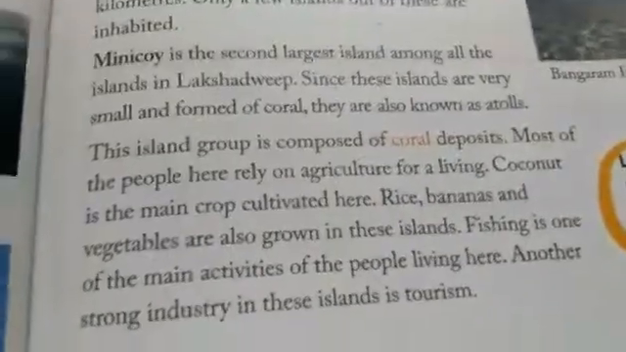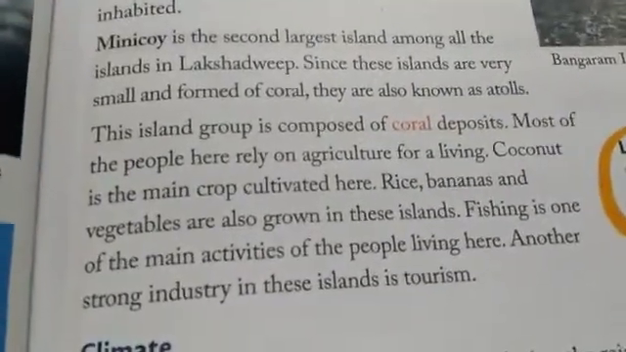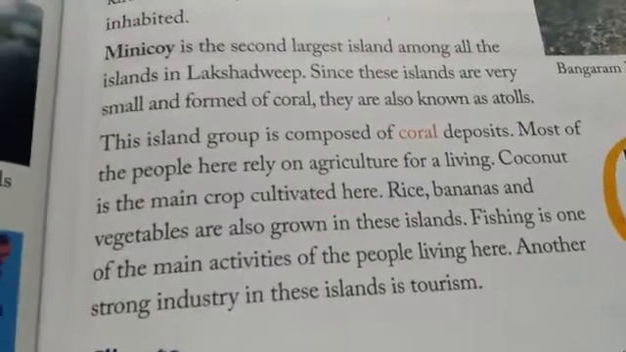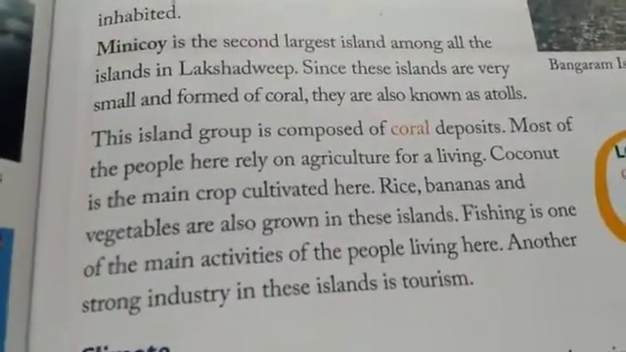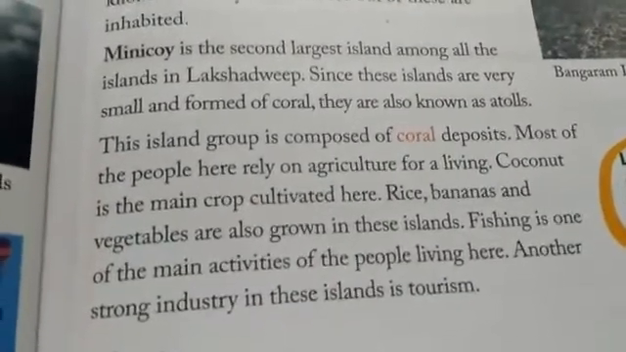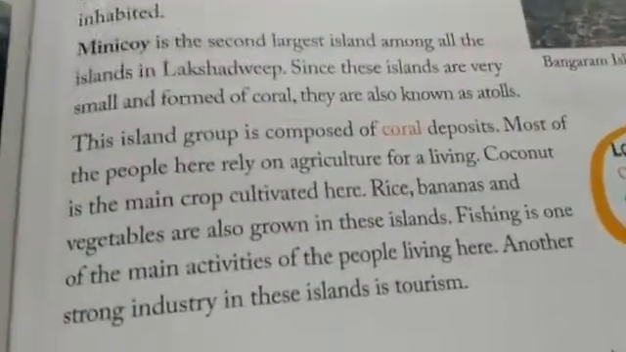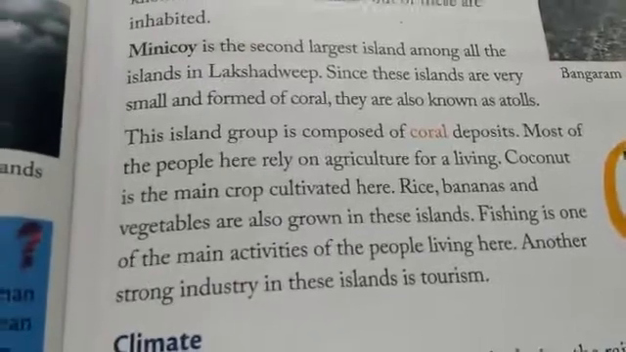Most of the people here rely on agriculture for a living. Coconut is the main crop cultivated here. Rice, bananas and vegetables are also grown in these islands. Fishing is one of the main activities of the people living here. Another strong industry in these islands is tourism.